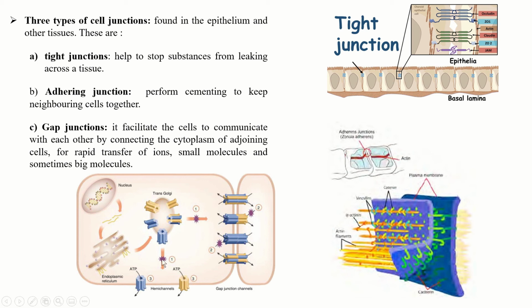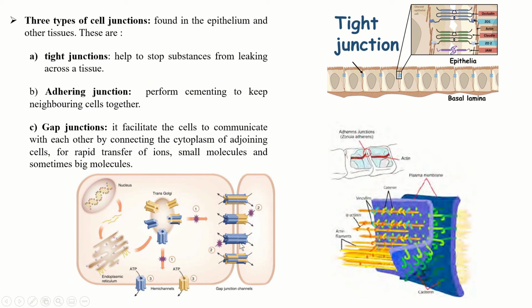And gap junction facilitates the cells to communicate with each other by connecting the cytoplasm of the adjoining cells. Both the cytoplasm of the cells are connected by a junction for rapid transport of ions, small molecules and sometimes big molecules, and this type of junction is called the gap junction.